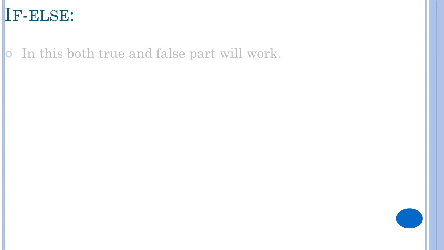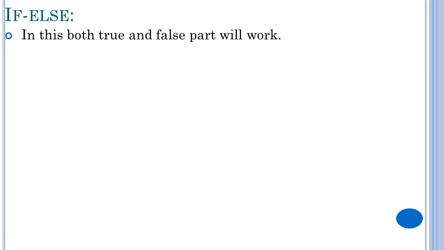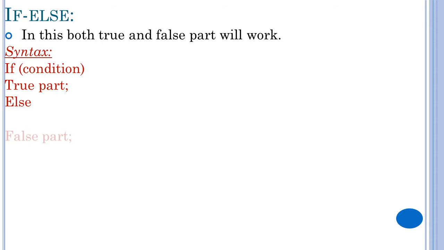Third one is about the if-else statement. In this, both the true and false parts will work. What I said a few minutes before was that only the true part will work. For a false part, it will go for the next condition or it will close, right? But in this if-else, the true part will work and the false part will also work based on your condition. How to write this? First, if with one condition checking, the true part will work. If the condition is true, it will work the true part, or else the false part will work. True means true part, false means false part. This is about if-else.